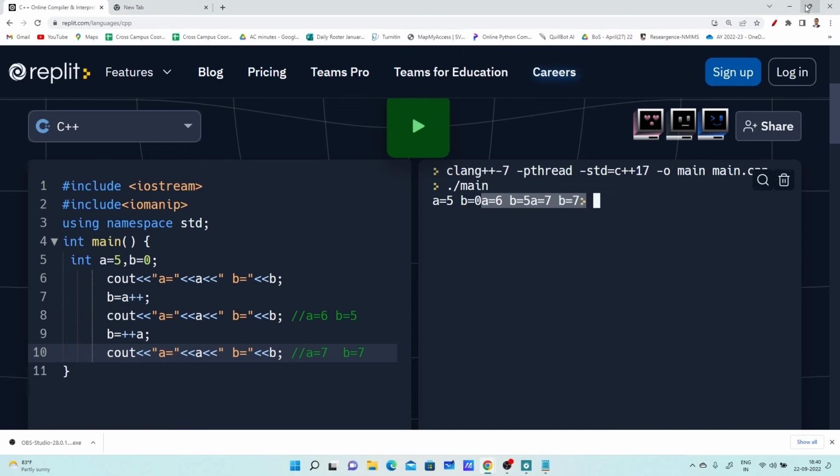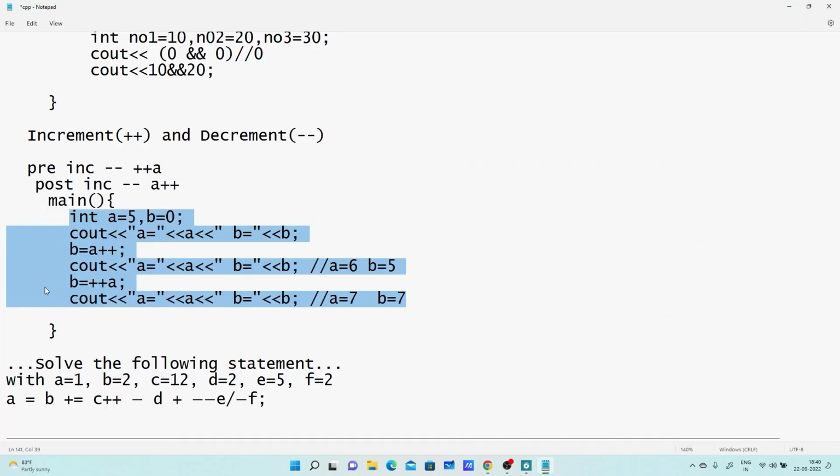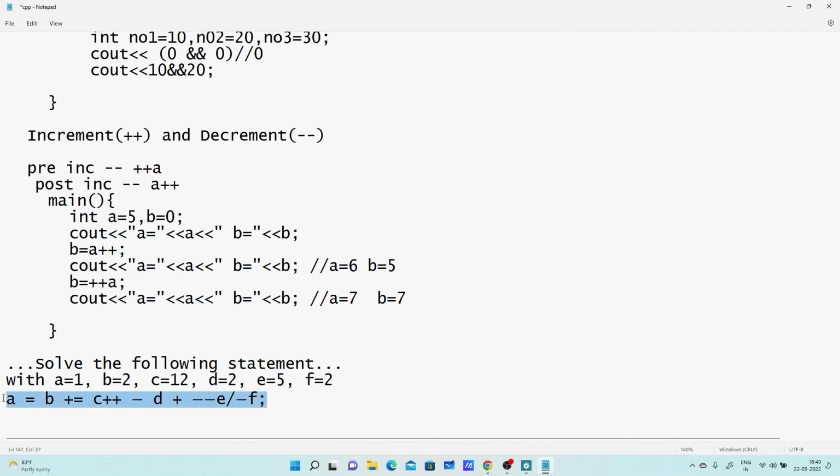Now, coming to this particular statement, A equals to B plus equals to C plus plus minus D plus. What will be the output by considering these values of A, B, C, D, E and F? So according to the precedence of operator, negative is a unary operator. It will be evaluated first.